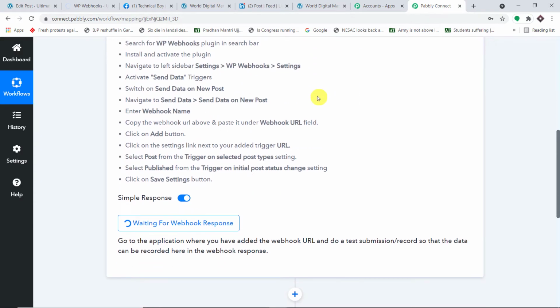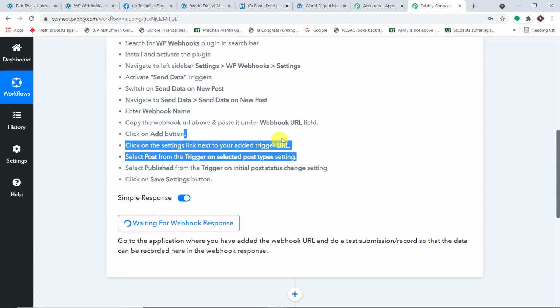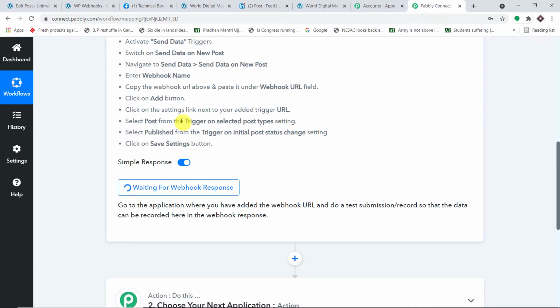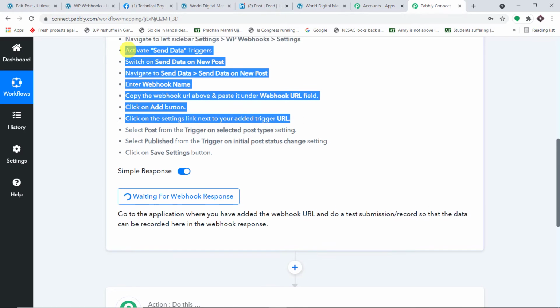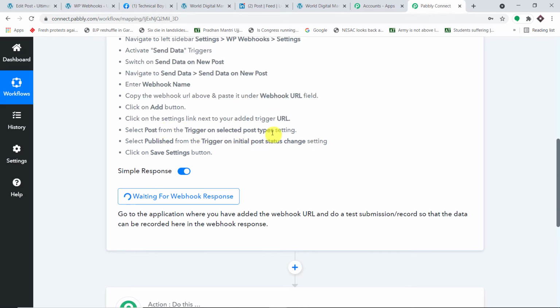Now there are many other things we have to do. After we have created the webhook URL, you just go to the add button. That's something we have done. We have also entered the URL. So till here we have done everything. Now we have to go to the post setting.